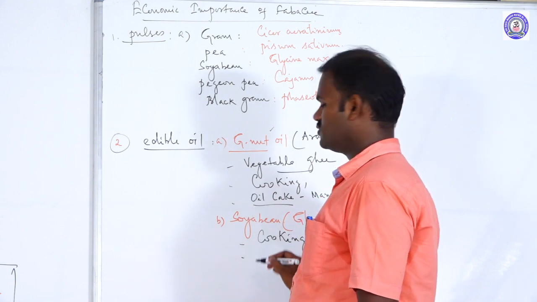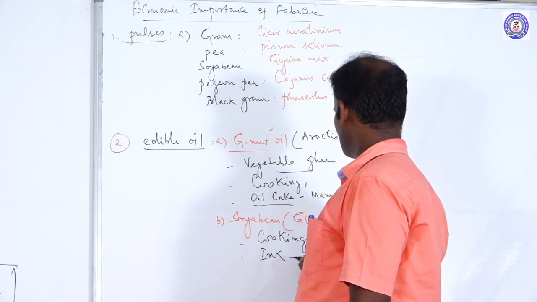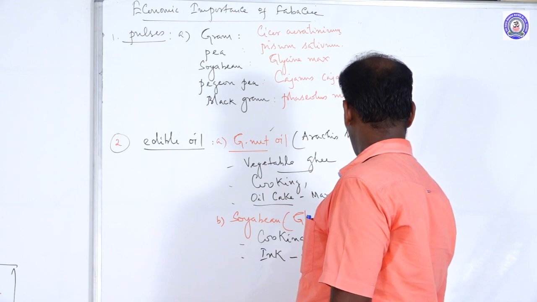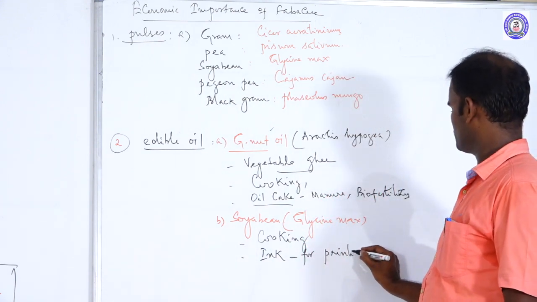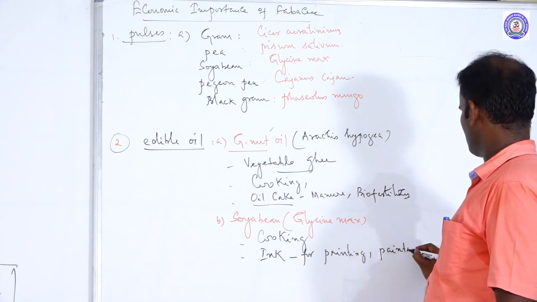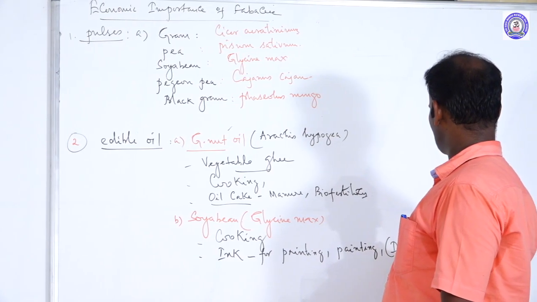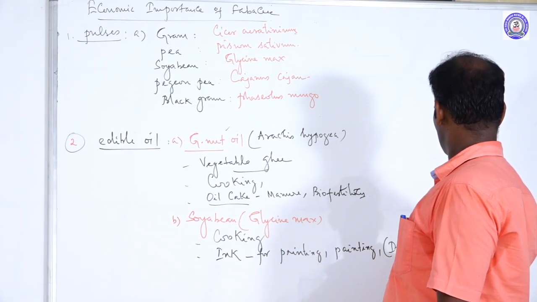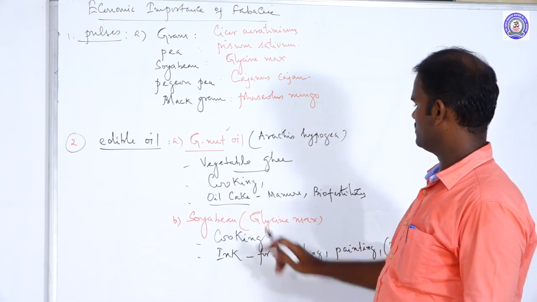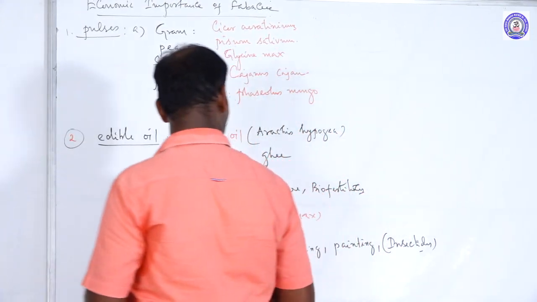It is also used for the manufacturing of ink, printing ink, for printing, painting, and also as insecticides. It is used for the preparation of insecticides. That is soya bean oil, Glycine max oil.